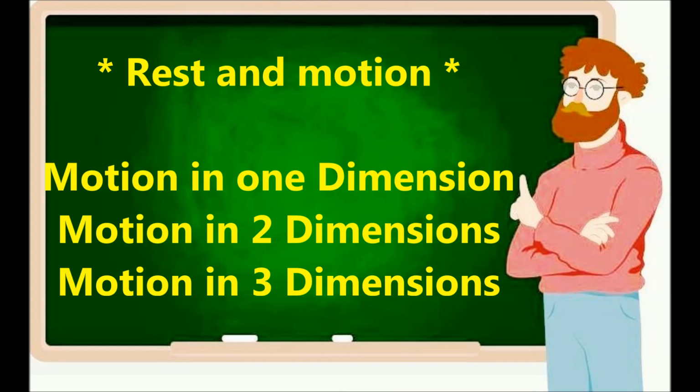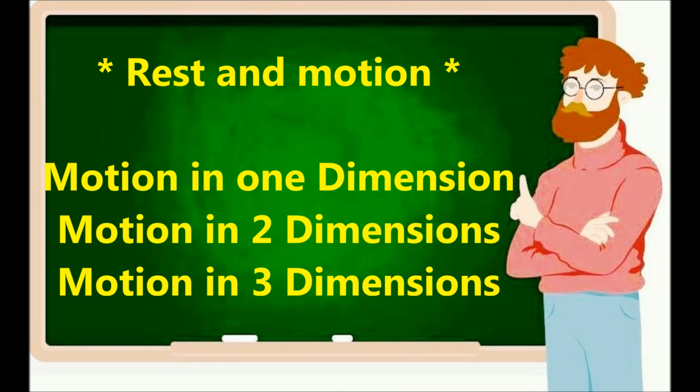This is called a frame of reference, which we'll see when we come to relative motion. But remember, the wall is also moving because Earth is moving and the solar system is moving. Everything is moving in the whole universe, which is why we have to think of rest with respect to a frame of reference which we decide is stationary. This can happen even in a train. Suppose a train is moving very smoothly and you keep a ball in the train. That ball with respect to the train is not moving, though with respect to the ground it might be moving. This is a very interesting concept. We will see it in further detail later.